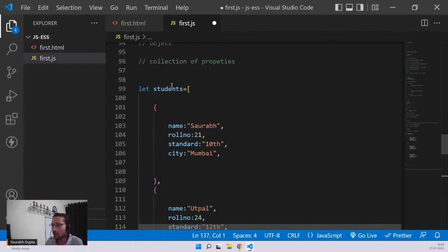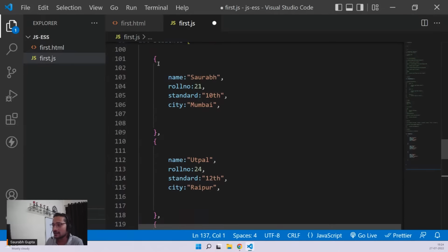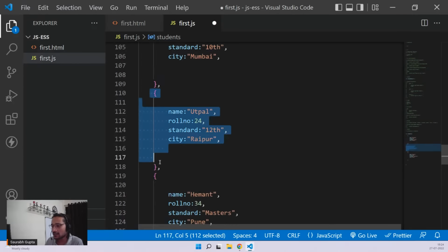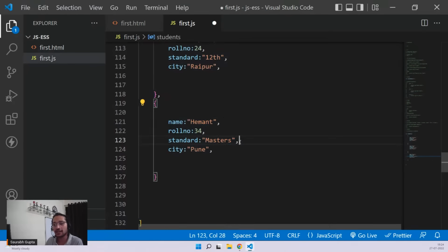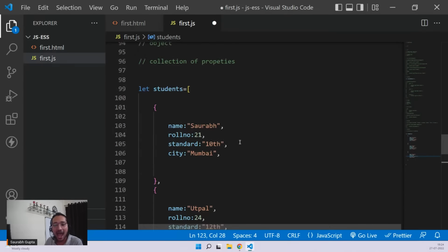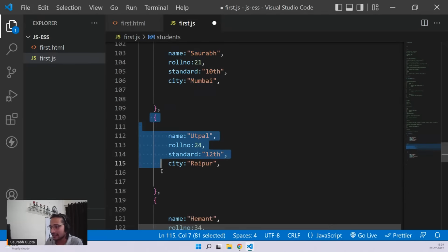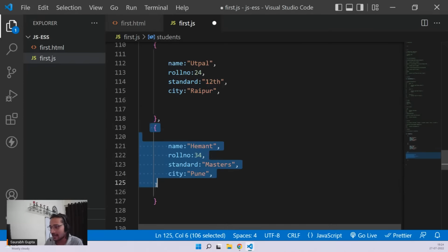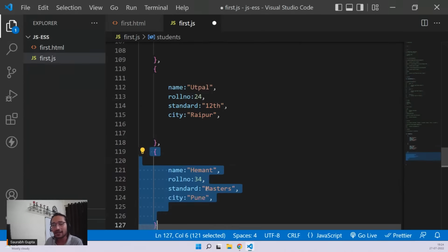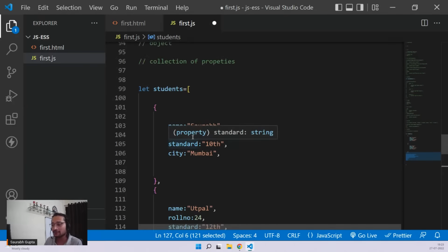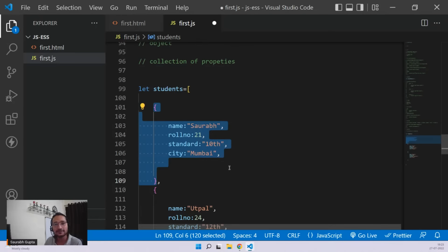Now there is an array called students, and inside that array there are three elements. First element is also an object, second element is also an object, and third element is also an object. And that is what you call an array of objects, Chetan. This object is at 0th index, this object is at first index, and this object is at second index. Just like in an array you can have three strings or three numbers, you can also have three objects inside a single array. Is that clear?